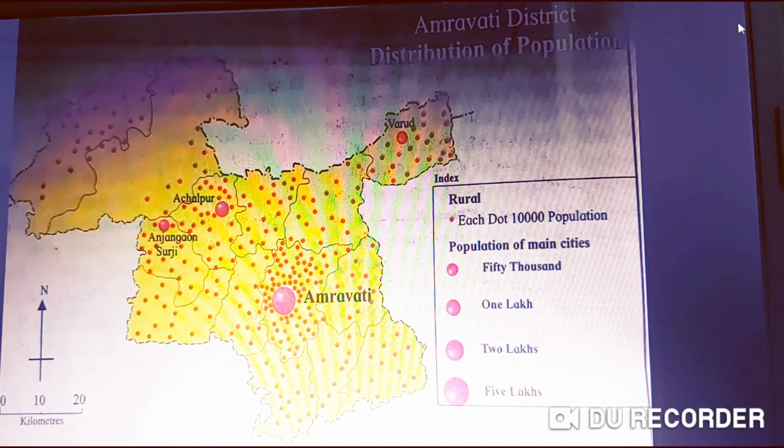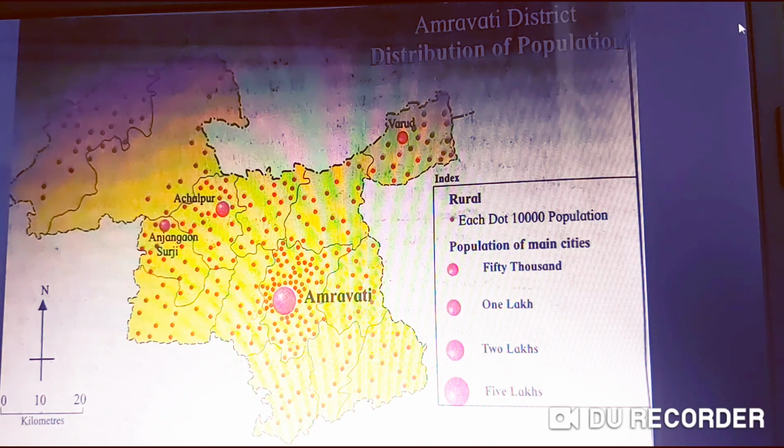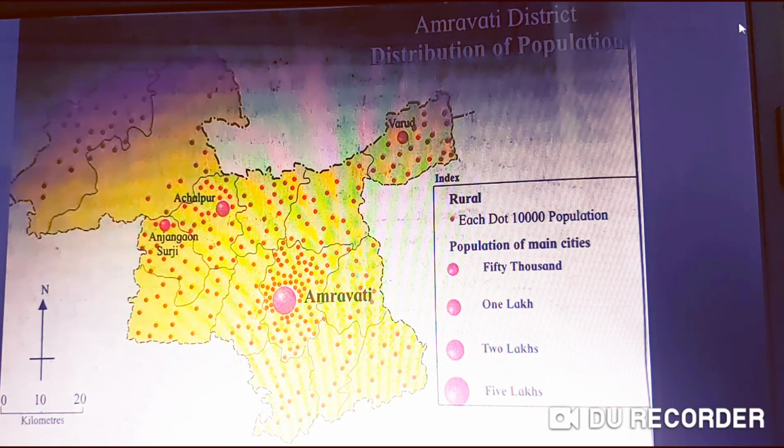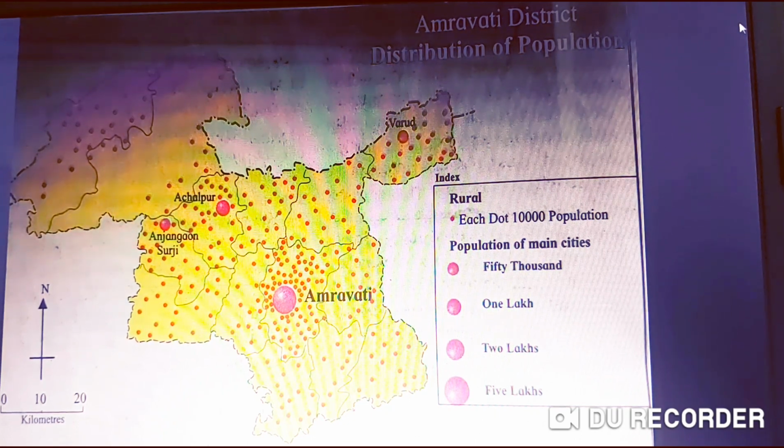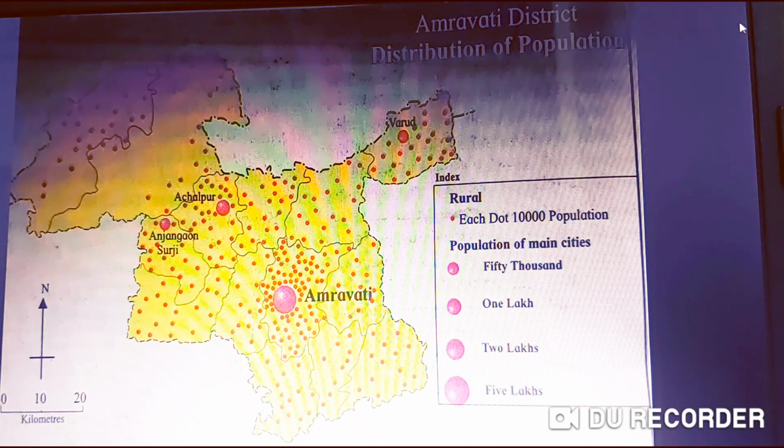Now let's read this Amravati district map. Here, what is the population of Amravati district? If you see the map carefully, there is a big circle and beside that Amravati is written. And if you match that circle with the index, the value of the circle is 5 lakh.